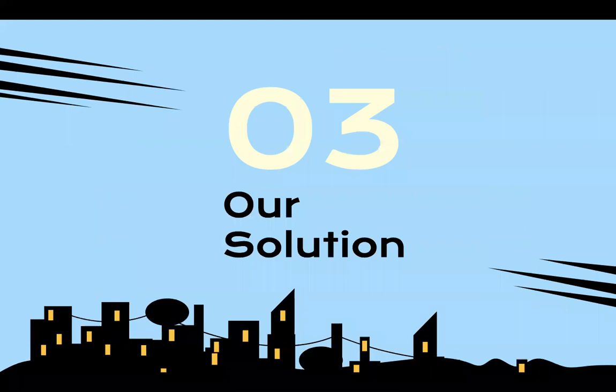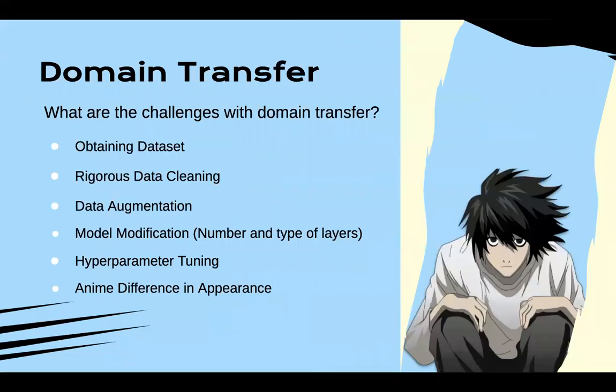Moving on to our solution. Basically, our solution was to domain transfer the CycleGAN, as there was no current paperwork on that. So to overcome these challenges, we had to obtain our data sets of young anime characters and the senior ones. We also had to scrape this data and do a lot of data cleaning on them.